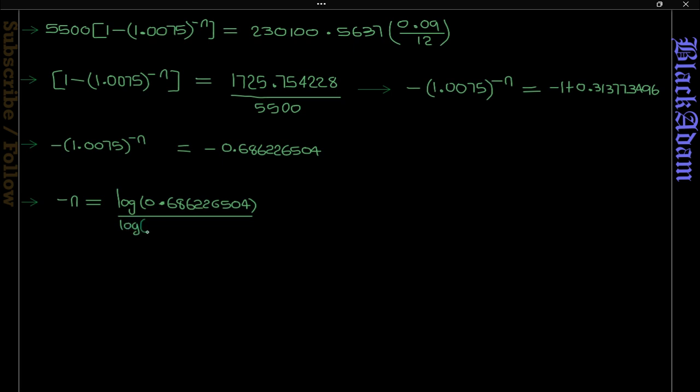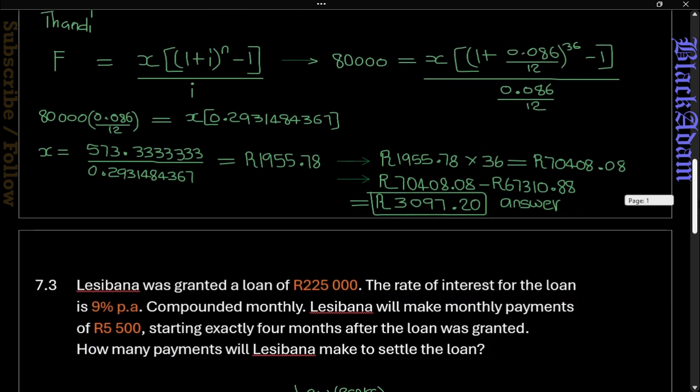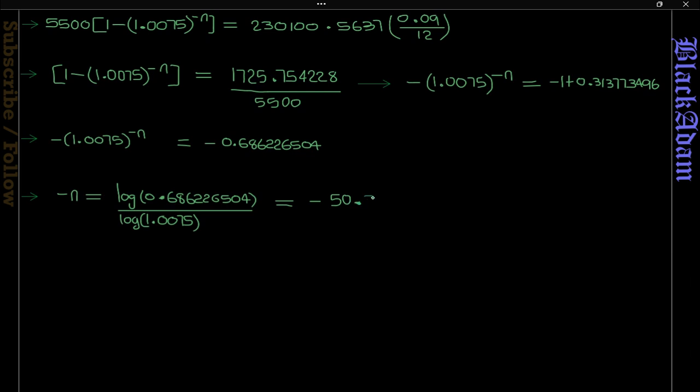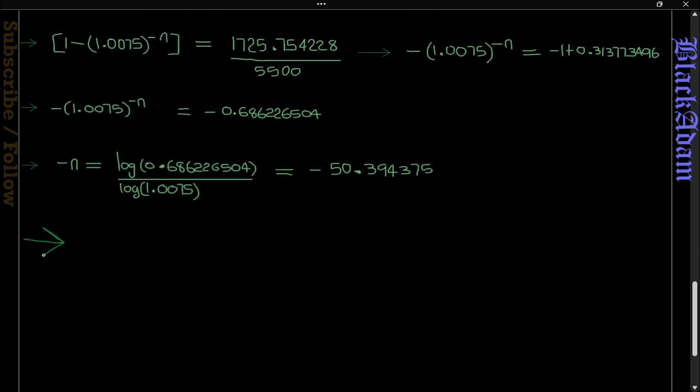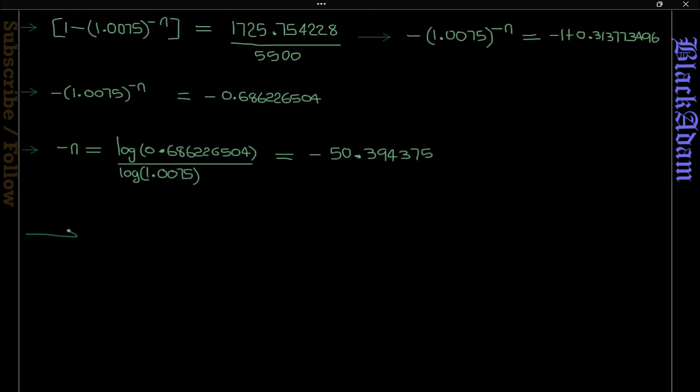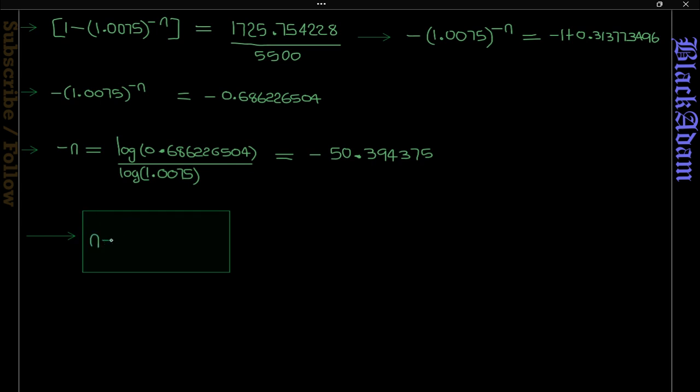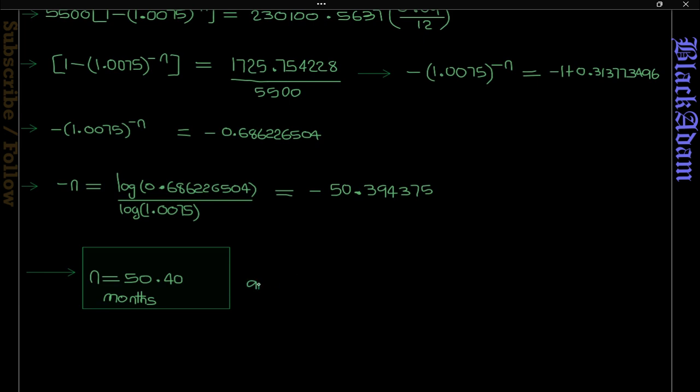bracket 1.0075, which is our base, and our information there gives us negative 50.394 and so forth. And then we round off, so negative on both sides, which means we have n is equal to 50.40, rounding off. So that becomes our answer: 50.40. The value of n there is in months, because it is compounded monthly.